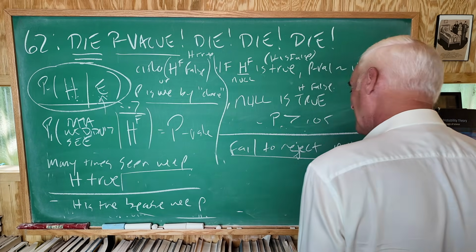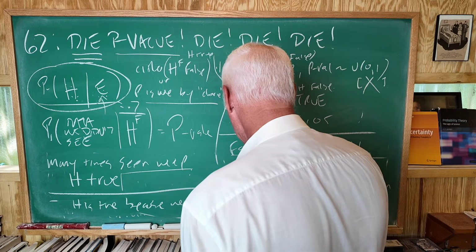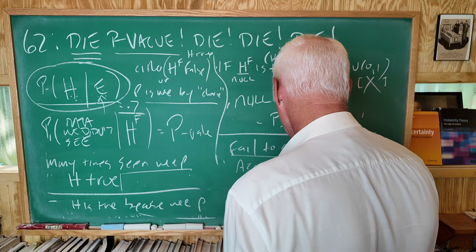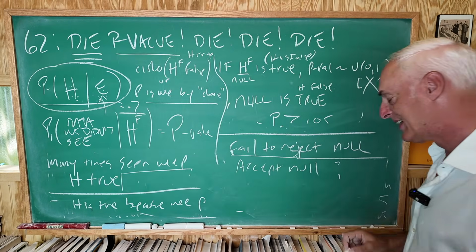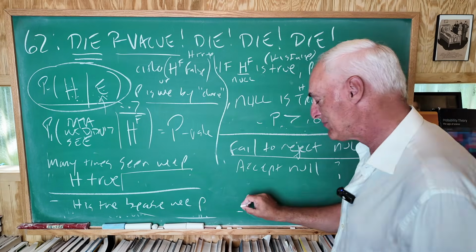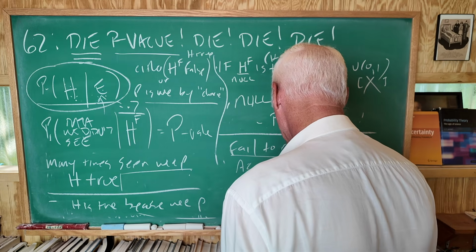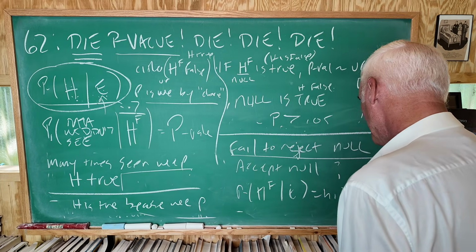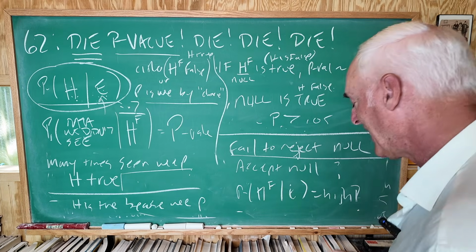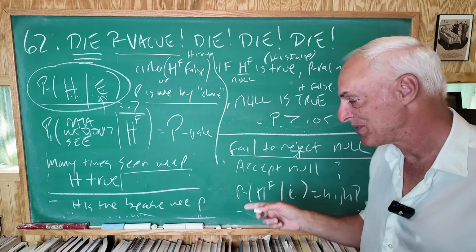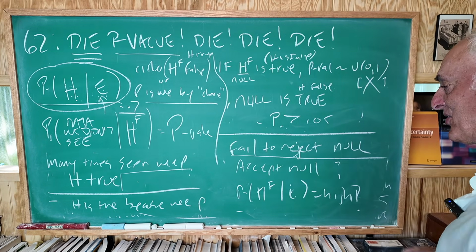This is a kind of bizarre language. Is that the same as accept the null? In other words, is it a high probability that HF is high? This is a bizarre formulation no matter how you do it. You fail to reject the null.